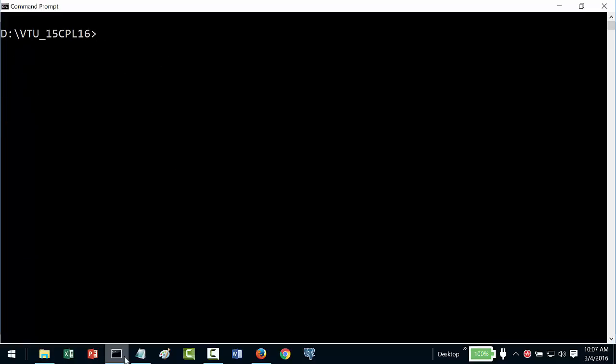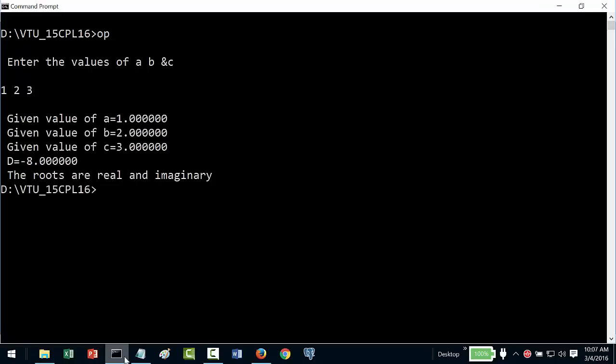Now let me give 1, 2, 3. Now the roots are real and imaginary. That is because my discriminant is less than 0, which is negative, correct? Once it is negative, square root of negative is nothing but a complex root. So that's why I get that. So that condition is also met.